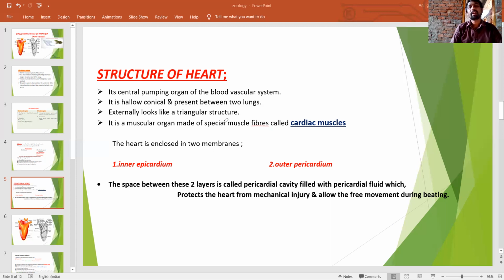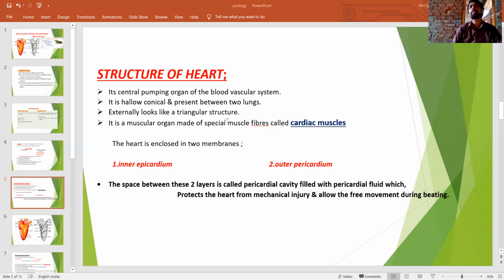It is a muscular organ. The heart is a muscular organ made of special muscle fibers. These muscle fibers are known as cardiac muscle. The heart is the central pumping organ of the blood vascular system. It is hollow and conical, present between the two lungs, and externally looks like a triangular structure.